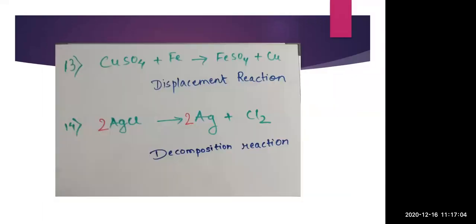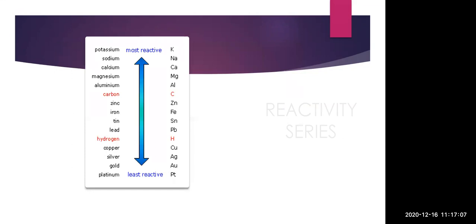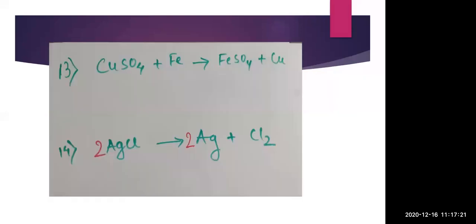In the reactivity series, you can see below carbon zinc is present, and after zinc iron is present, and copper is present below hydrogen. That means the reactivity of Fe is more than that of copper. That's why replacement of copper takes place by Fe, and we get FeSO4 and Cu. So this is a single displacement reaction where only the displacement of the metal, the positively charged particle, has taken place.